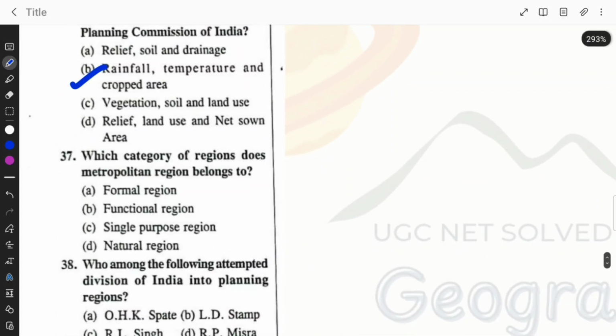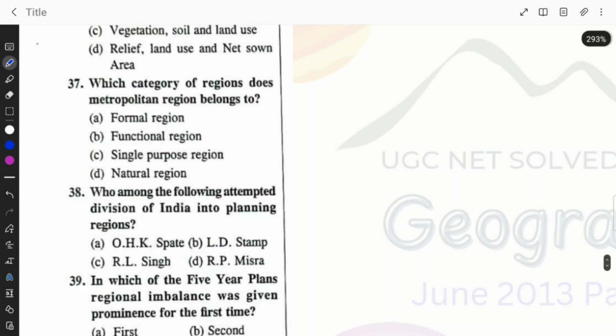Which category of the regions does metropolitan regions belong to? Formal, functional, single purpose, natural. Option B is the right answer.